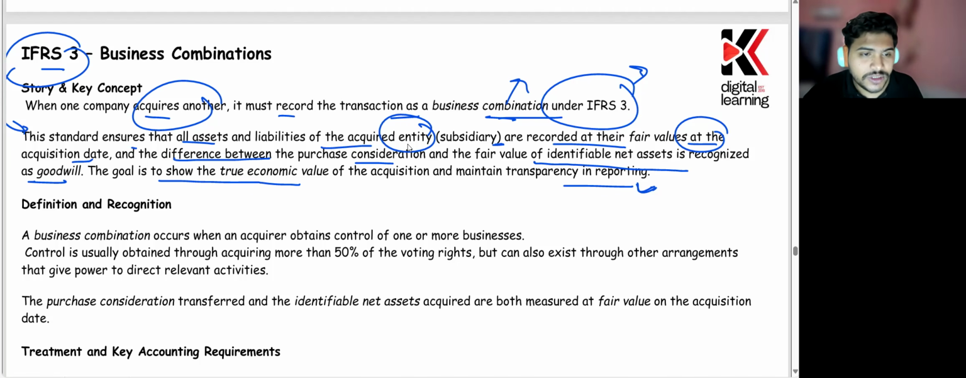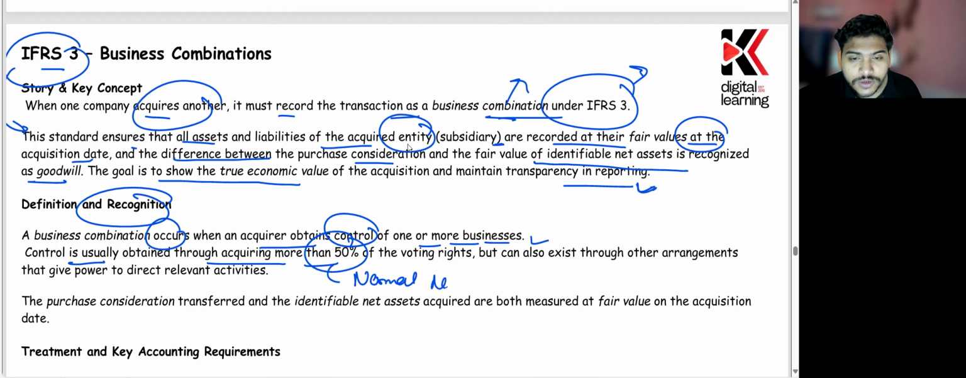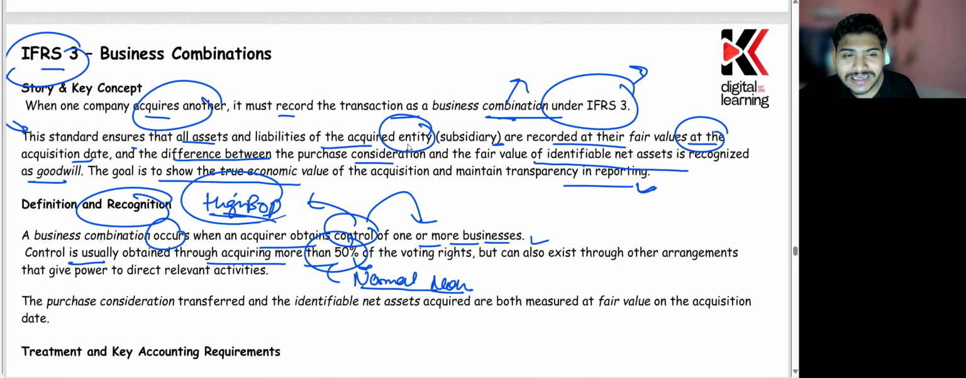Right now, we will learn about the definition and recognition. The characteristics are normally listed here. A business combination occurs when the acquirer obtains control of one or more businesses. Control is usually obtained through acquiring more than 50%. This is the normal norm. It is possible that your percentage is less than 50% and still you have control over one or more businesses. This could only be possible when you have a high influence over the board of directors, but there is a very rare chance of that, or it could be in terms of an agreement.